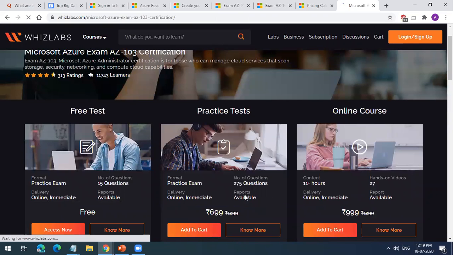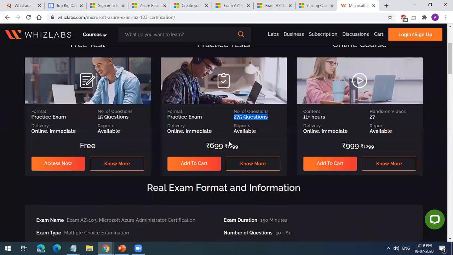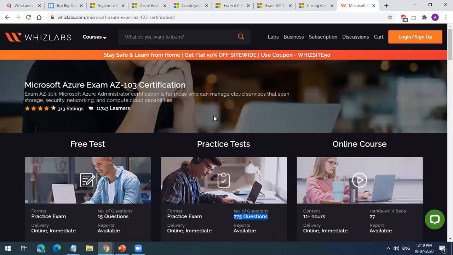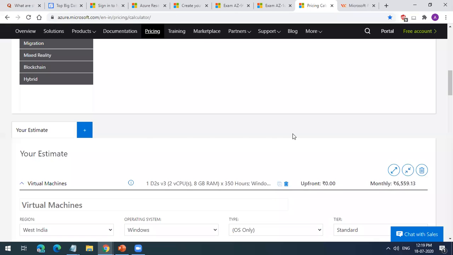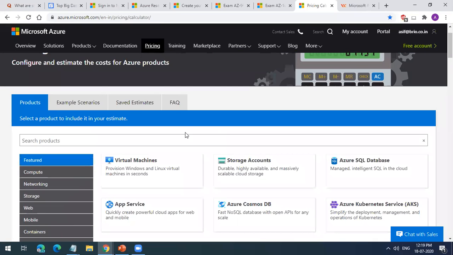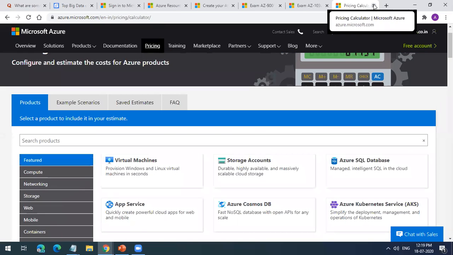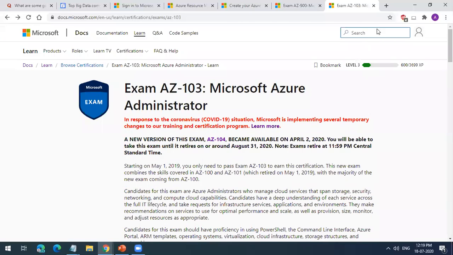You also have their other exams where you can get the practice exam for up to 700 rupees. If you prepare these questions, you will definitely pass the exam. You will get a better score also, and you will understand the topics very clearly. So I advise these two things: take this course and do the practice exam. Okay. So these were the exams covering 103 and 900.